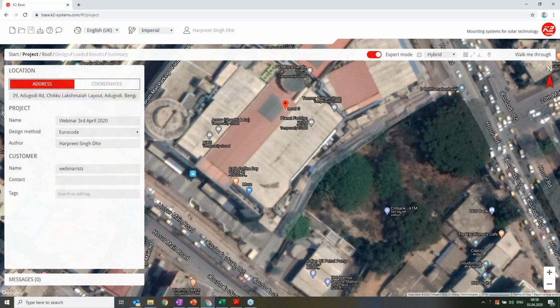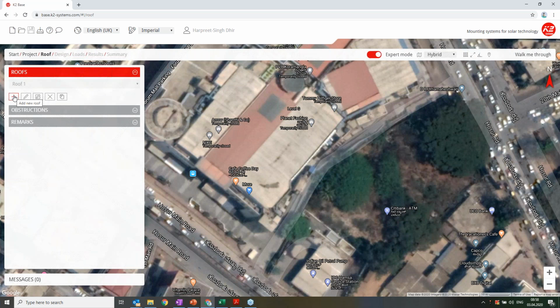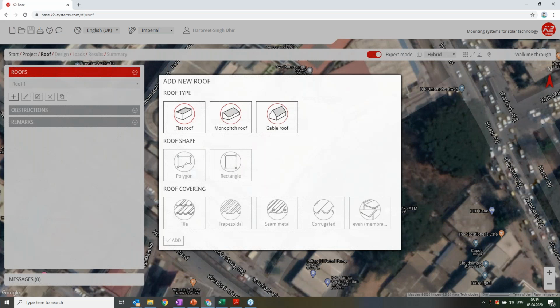Once you are done with this, you go to the roof. You click on the roof, and then you see there are 3 points opened up: obstruction, remarks, and on the top some options. The only option which is activated at the moment is add a roof. So I will click on this plus button. Once I click on this plus button, it will ask me the type of the roof.